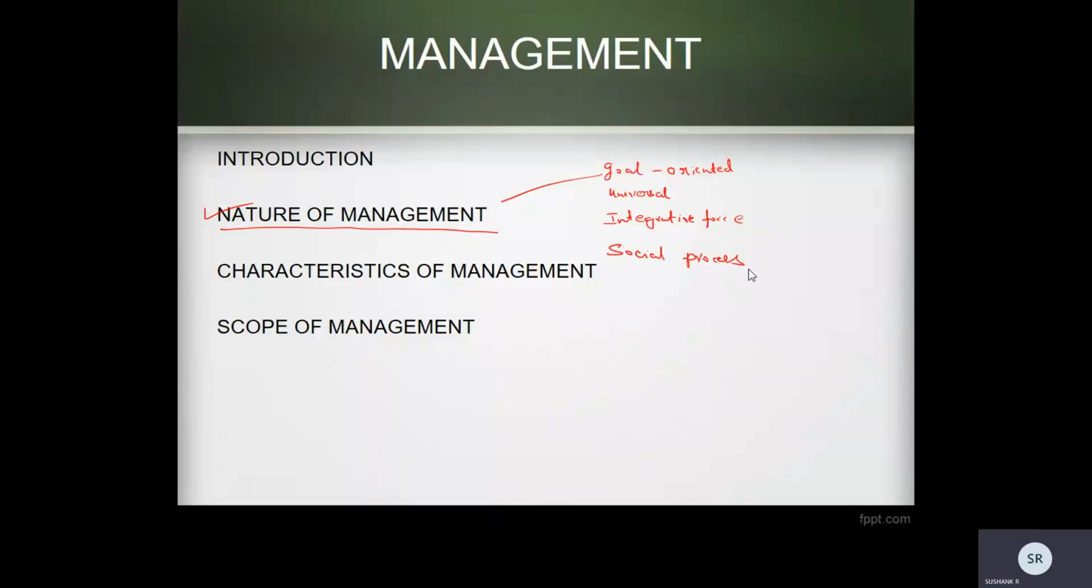So when we talk about management as a social process, it is done by the people, through the people, and for the people. It is concerned with interpersonal relationships. As I said earlier, the human factor is the most important factor which gives management a special character as a social process. So these are some of the natures of management: management is goal oriented, management is universal, management is an integrative force, and management is a social process. So these are the natures of management.